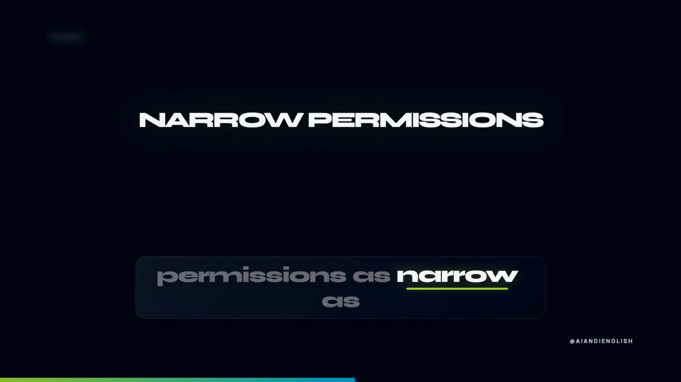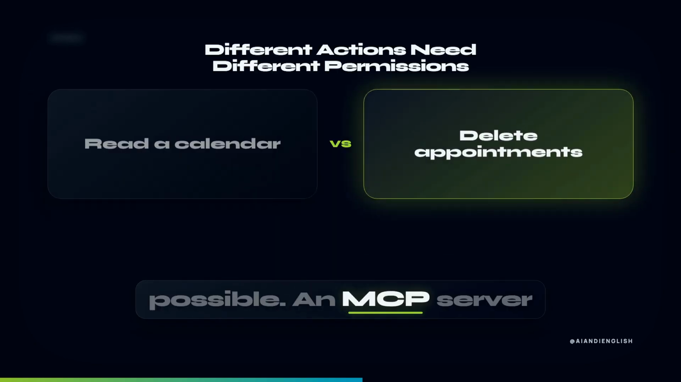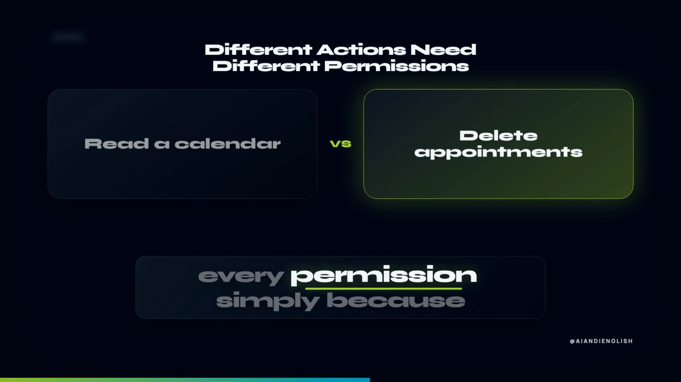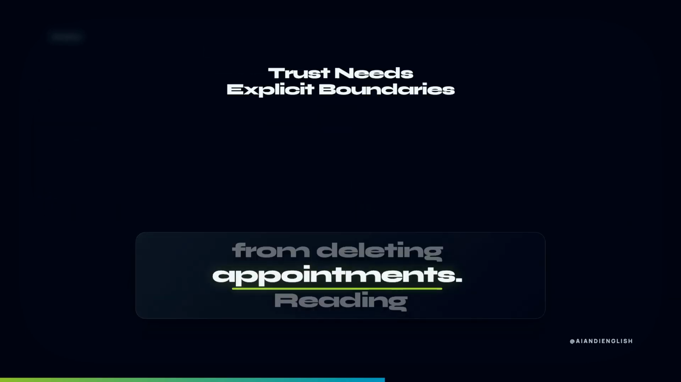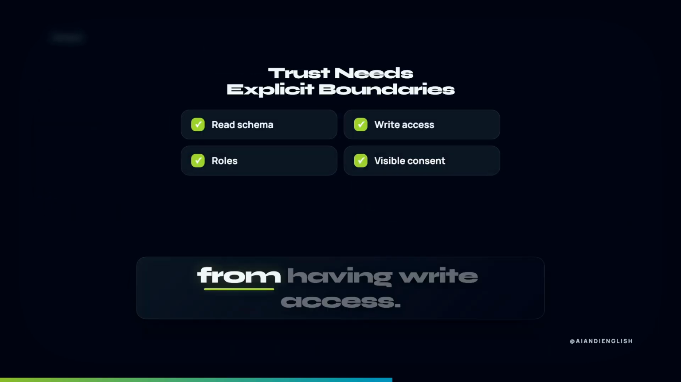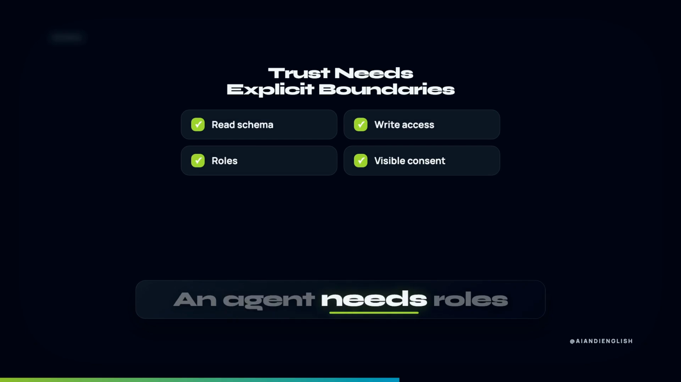Keep permissions as narrow as possible. An MCP server should not automatically have every permission simply because the agent knows it. Reading a calendar differs from deleting appointments. Reading a database schema differs from having write access. An agent needs roles and clearly limited scopes, not merely trust.